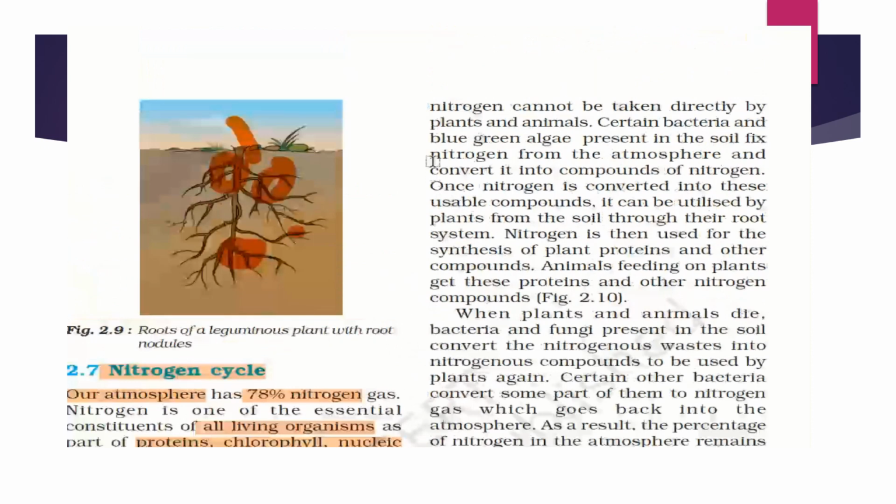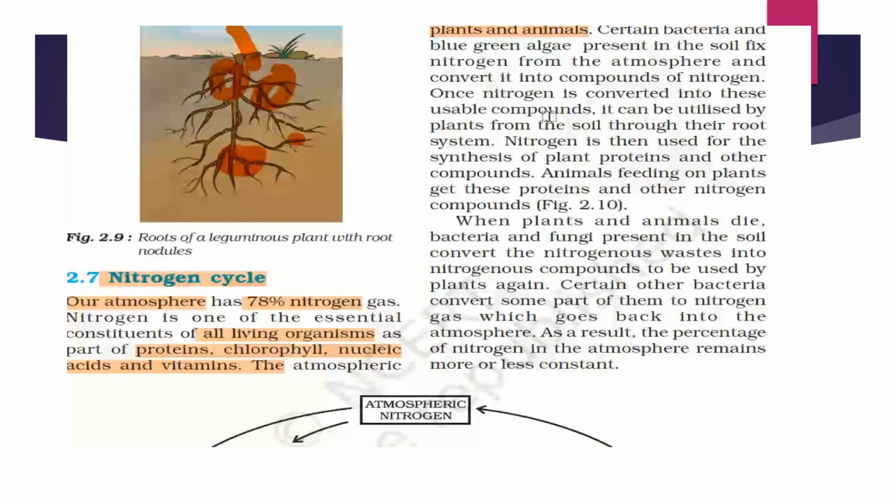The atmospheric nitrogen cannot be taken directly by plants and animals. Certain bacteria, like blue-green algae, present in the soil fix the nitrogen; they convert the atmospheric nitrogen into compounds of nitrogen. Once the nitrogen is converted into these usable compounds, it can be utilized by the plants from the soil through their root system. Nitrogen is then used for the synthesis of plant proteins and other compounds. Animals feeding on the plants get proteins and other nitrogen compounds from the plants. This is how the cycle continues from plants to animals.